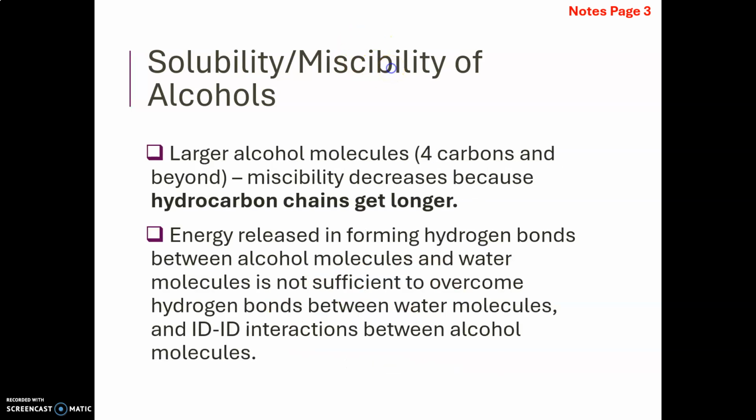However, once we go 4 carbons and beyond, the hydrocarbon chains in the alcohols get larger, and this results in the miscibility of alcohols decreasing significantly, because now, as the hydrocarbon chains get longer, the instantaneous dipole-induced dipole interactions between alcohol molecules become more significant, such that even though energy is released when hydrogen bonds are formed due to the mixing between alcohol and water molecules, this energy released becomes insufficient to overcome the ID-ID interactions between alcohol molecules as well as the hydrogen bonds between the water molecules.